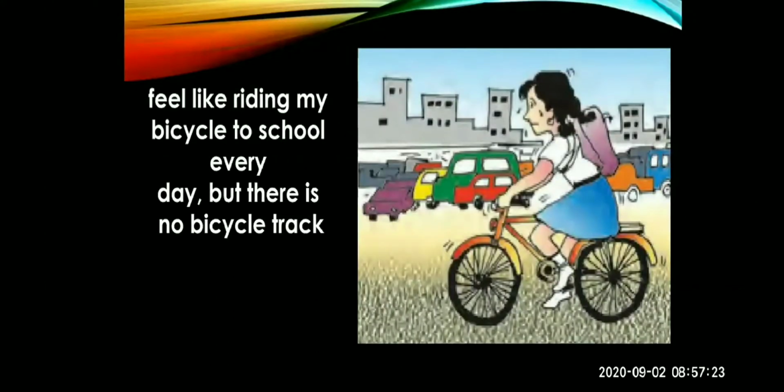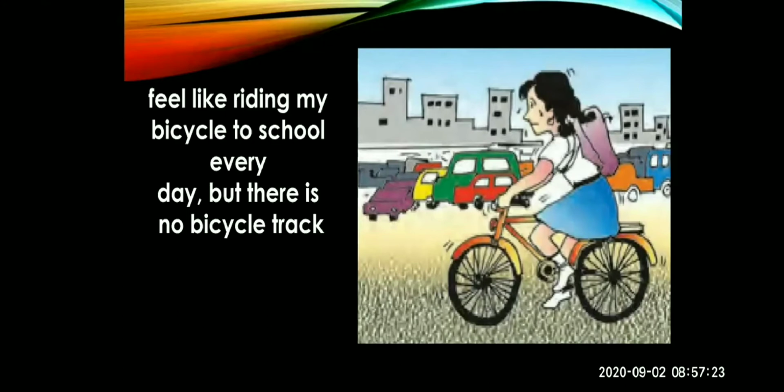This girl is scared, this girl is worried. Why is she worried? Let's see. She is saying, I feel like riding my bicycle to school every day, but there is no bicycle track. Why is she worried, why is she afraid? Because there is no separate subway to ride a bicycle.